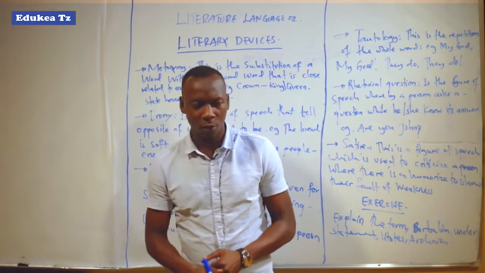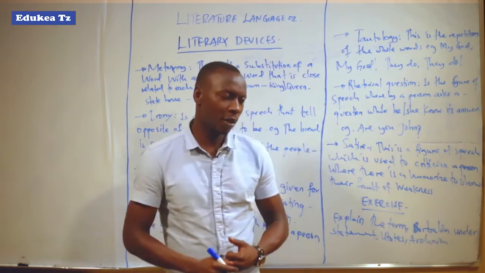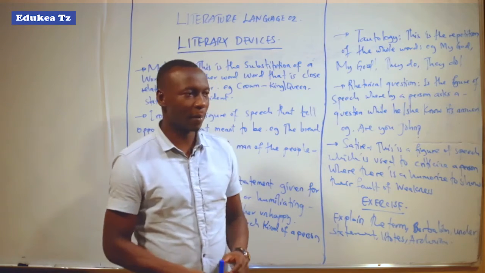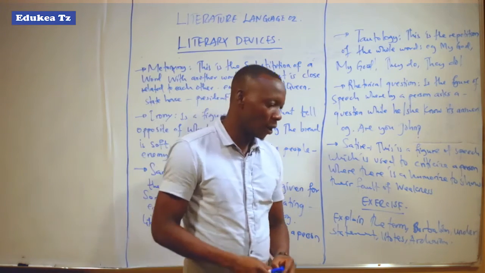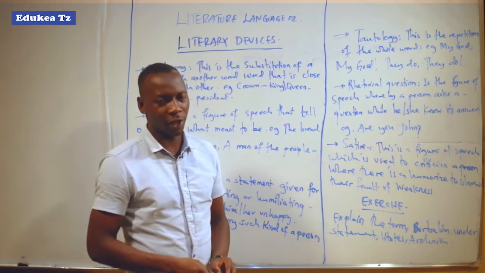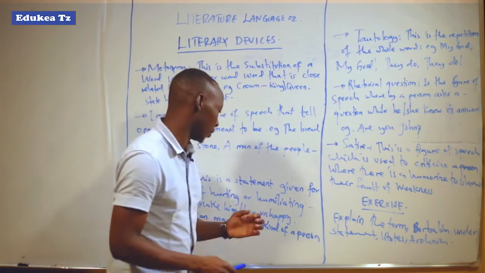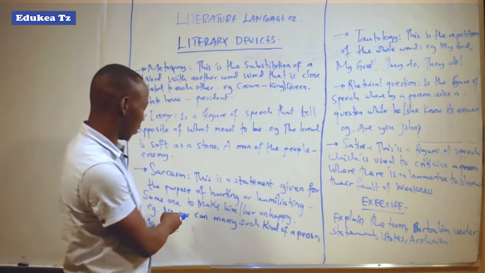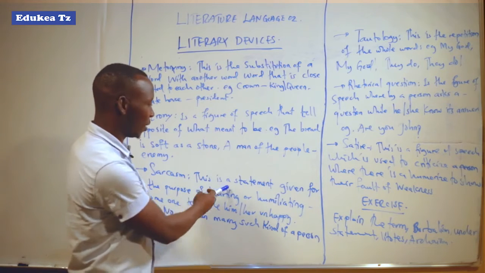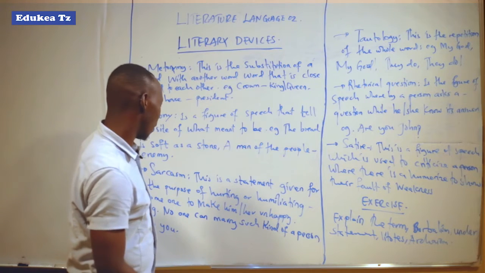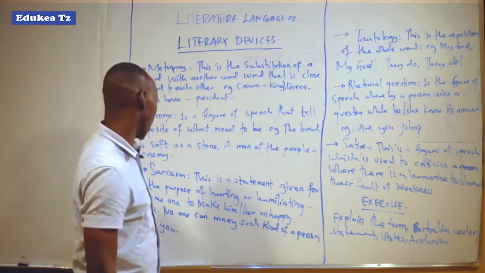Example, you can say, how woman are you? You can't even get a man to marry you. How rich can you be, but you don't have even a single child. So here, this is sarcasm.